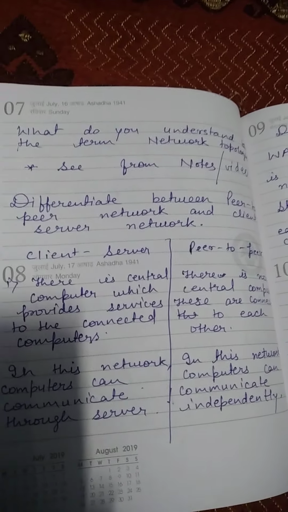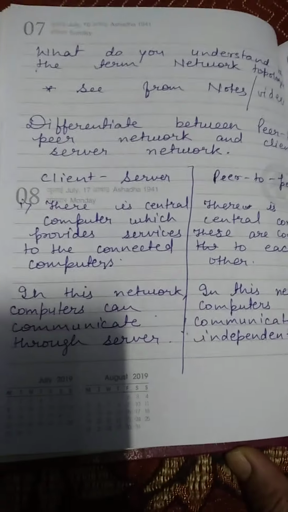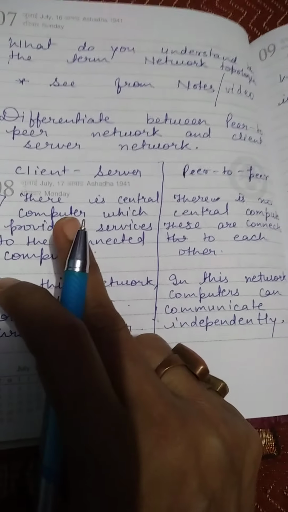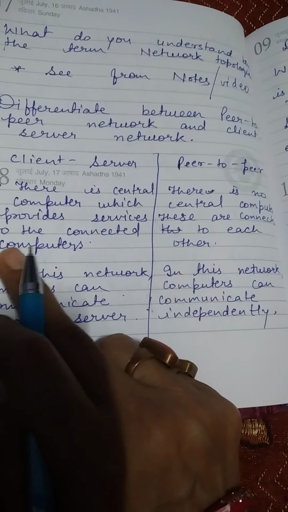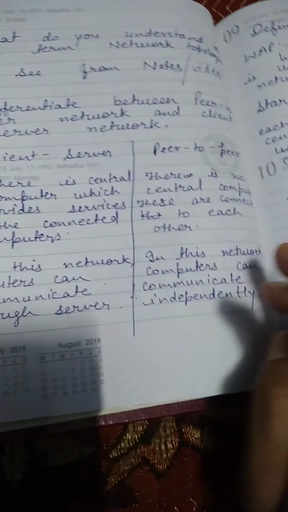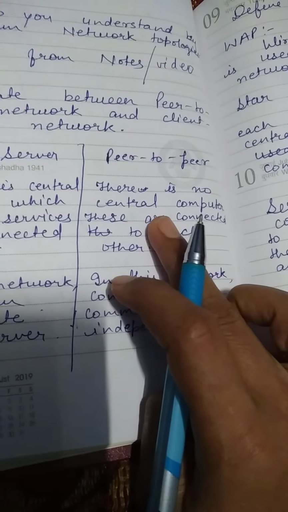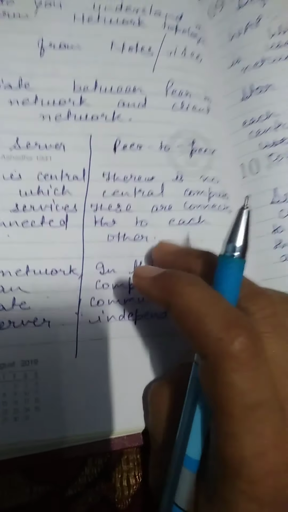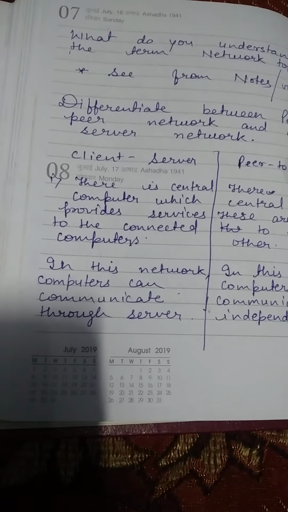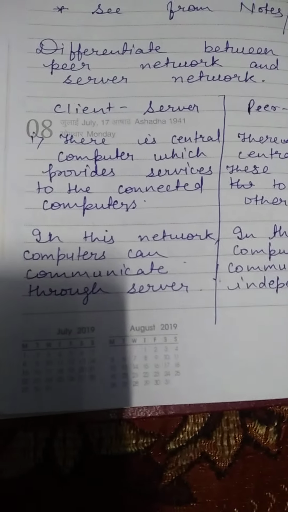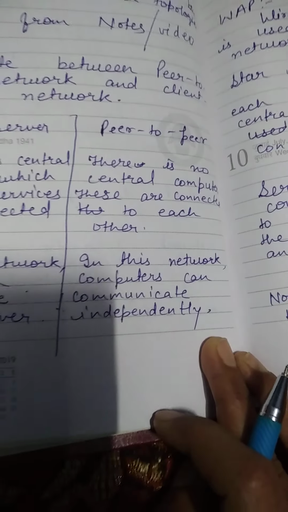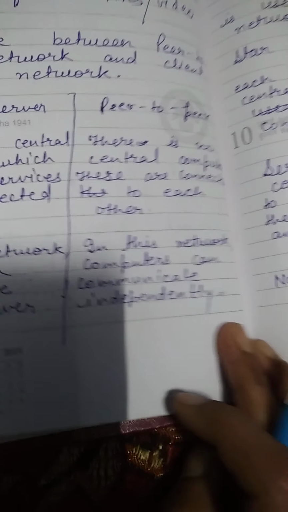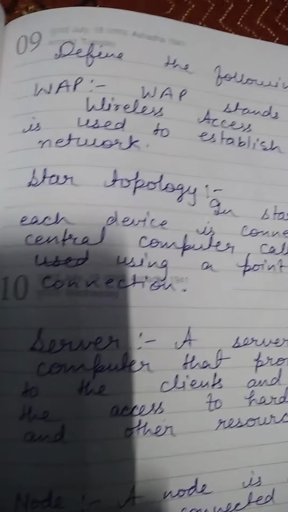Differentiate between peer-to-peer network and the client-server network. In the client-server network, there is a central computer which provides services to the connected computers. In peer-to-peer network, there is no central computer. These are connected to each other. In the client server network, computers can communicate through server. In peer-to-peer network, computers can communicate independently.